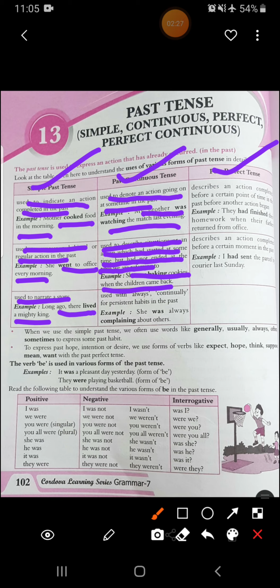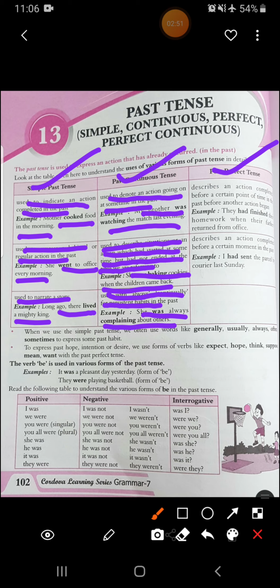Okay. Then it is used with always, continually, for persistent habits in the past, like she was always complaining about others. So that always continual habit that you used to do in the past, it is used to describe that also. Like she was always complaining about others.